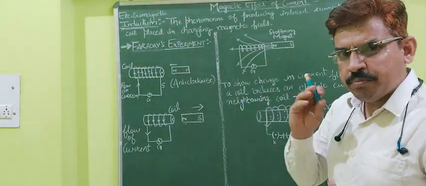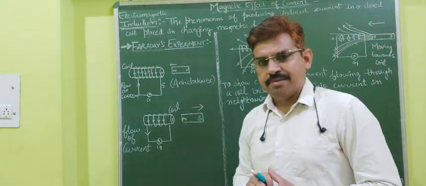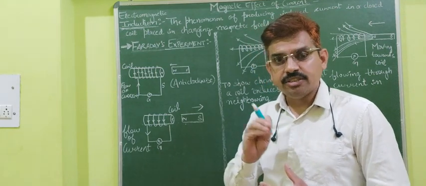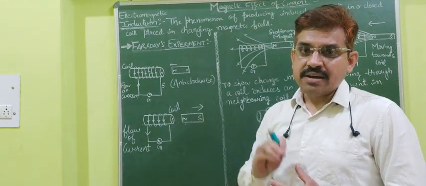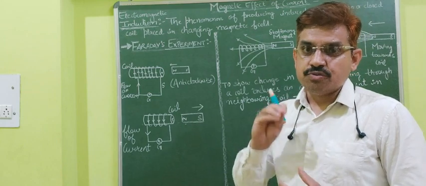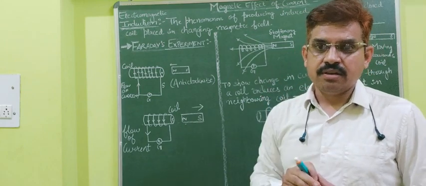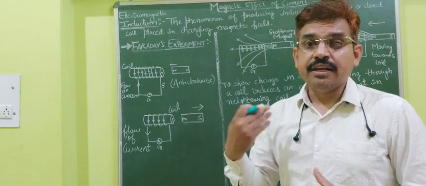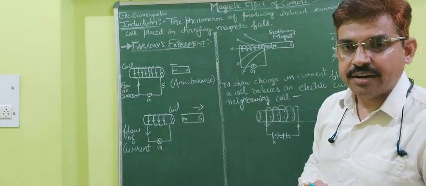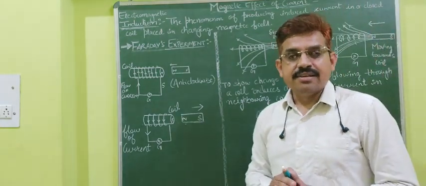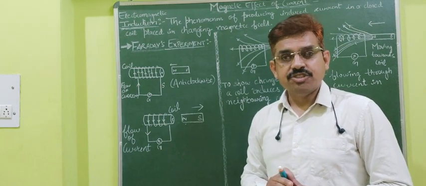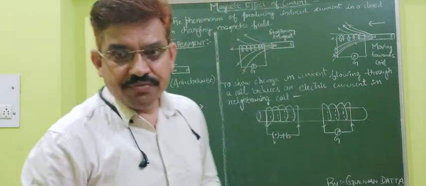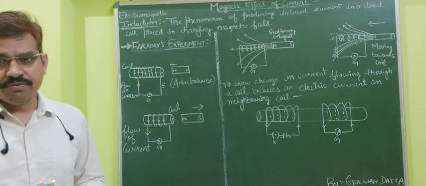So one of the most important words that I am going to use is change. Magnets should not be at rest. Magnets should not be moved with a constant velocity, because in case of constant velocity no change is there. If no change is there, then how can we produce the induced current and electrical energy? So the important word is change. Change should be there. If no change is there, no induced current will be there.